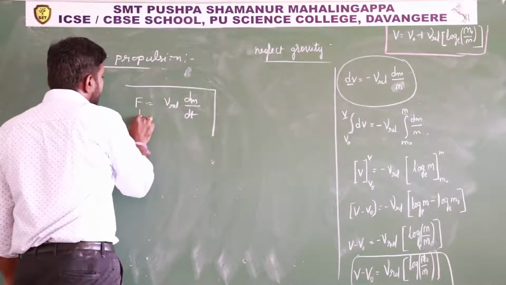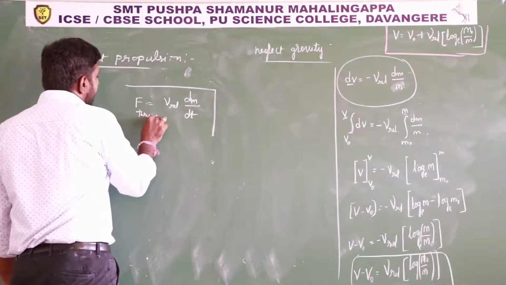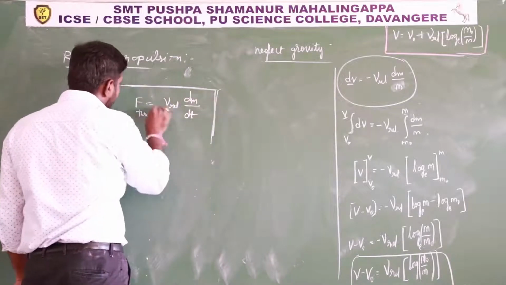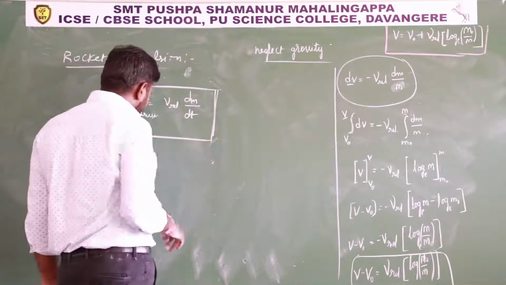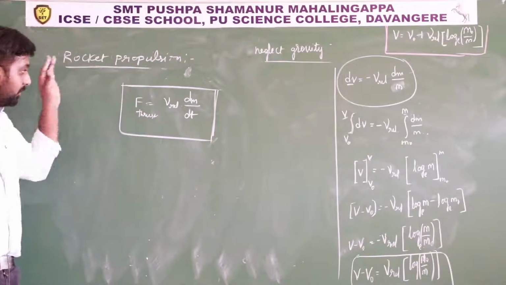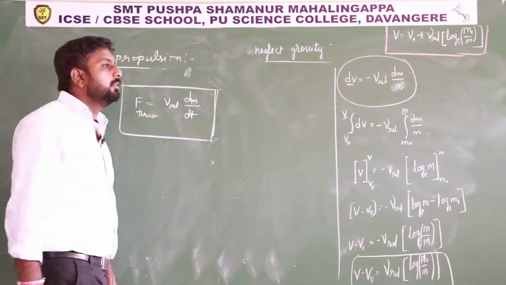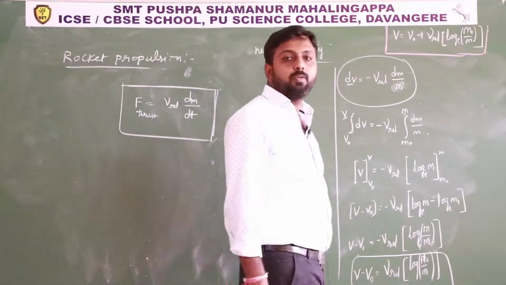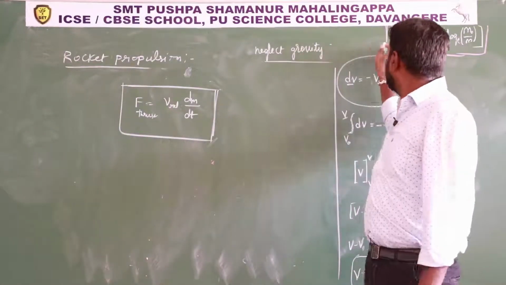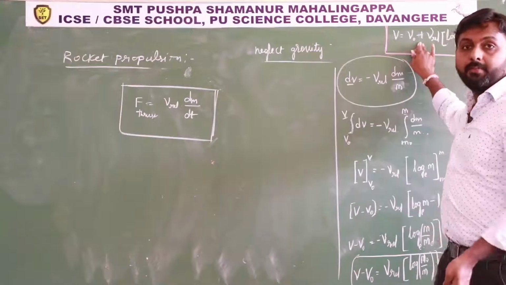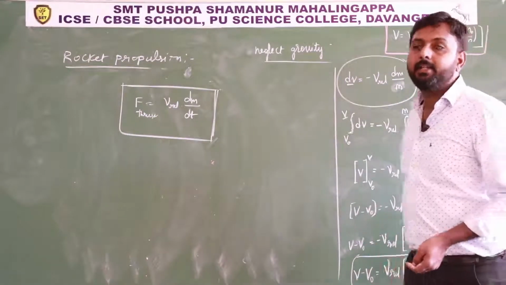This is the thrust acting on the rocket, in magnitude. Remember this formula, and in this expression we have neglected gravity.